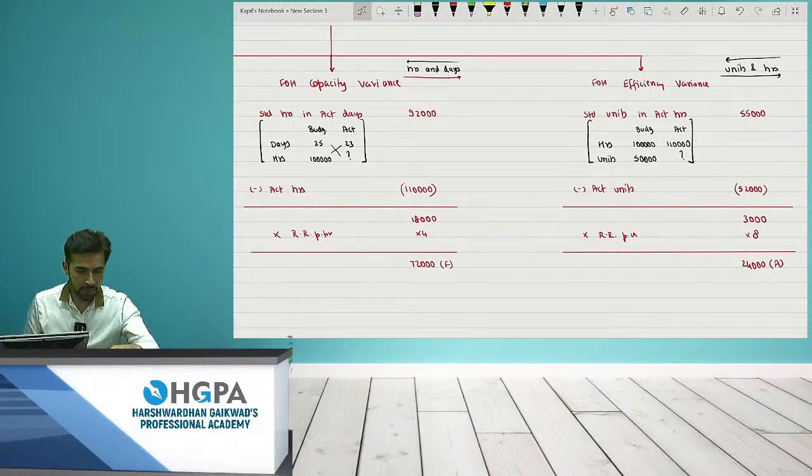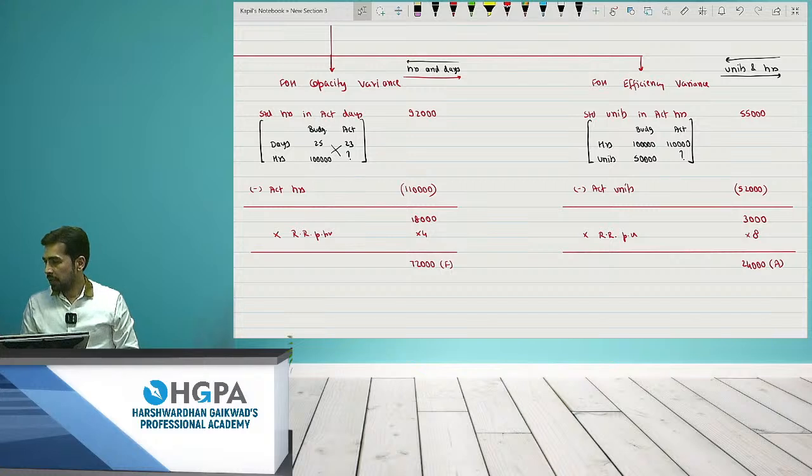Is the point clear to everyone? Please tell me, jaldi jaldi bataiye so that we can proceed ahead.